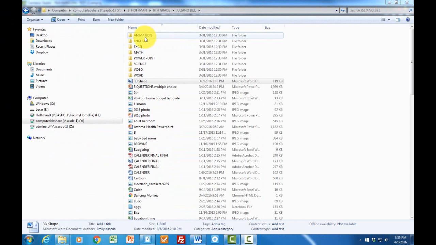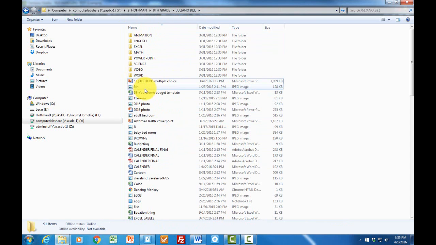You'll notice, looking at this screen, we have your main file or folder, Giuliano B, and we have some subfolders, and we have a bunch of files that we need to clear up. We're going to show you some basic concepts in doing that. The first one, let's look at 3D shape. You see it's highlighted. I'm simply going to take that and move it up, and now it's in Word.